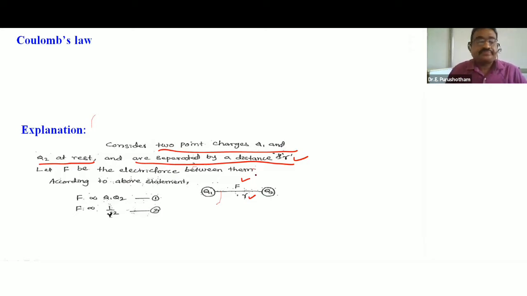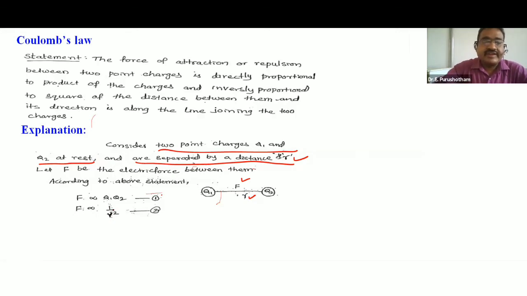According to Coulomb's law, F is directly proportional to Q1 Q2, equation 1, and also to 1 by r square, equation 2. Its direction is along the line joining the two charges. That is the Coulomb's law statement.